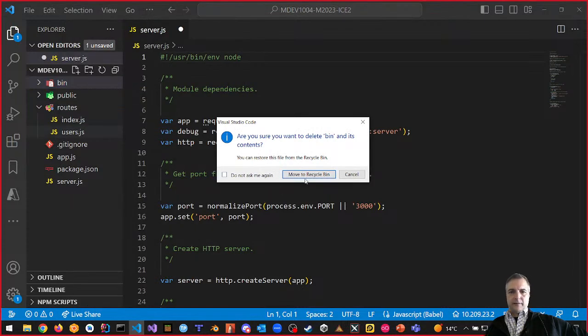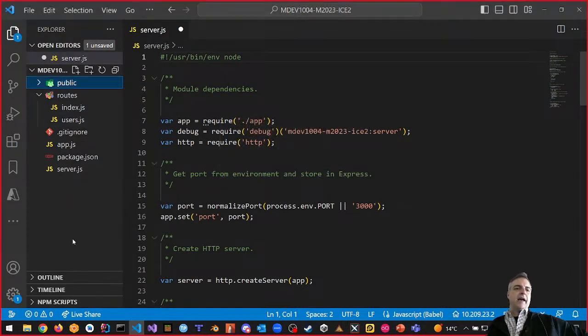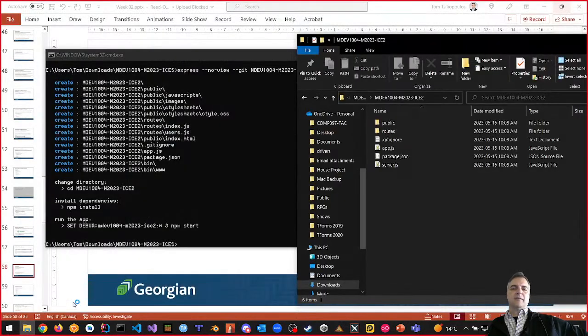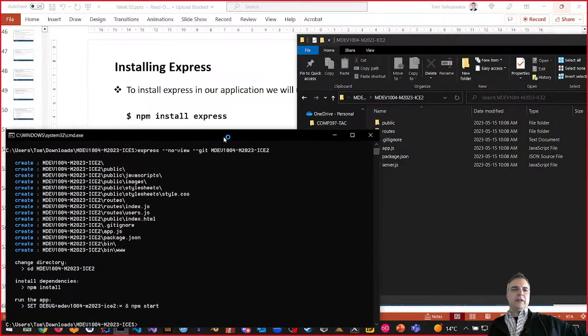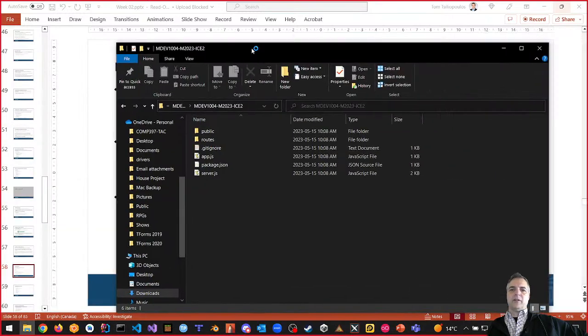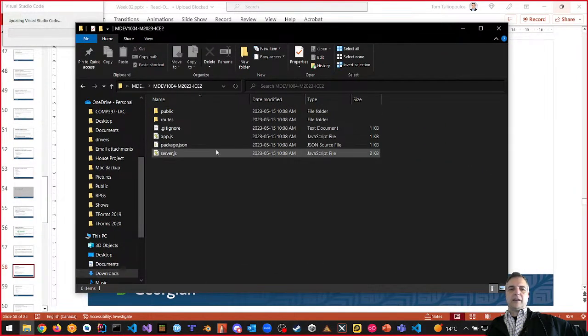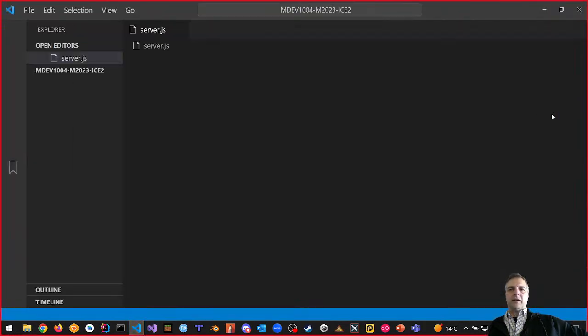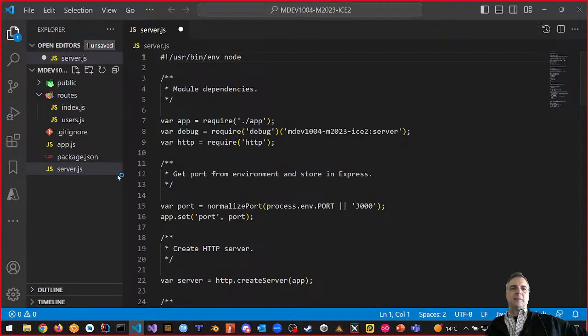There's delete. And Visual Studio Code's ready to update. I'm going to restart to update. Get it done. I don't need this little terminal window anymore, right? Because we can have everything working within Visual Studio Code, right, in a second. And now you can see that it's updated, okay?